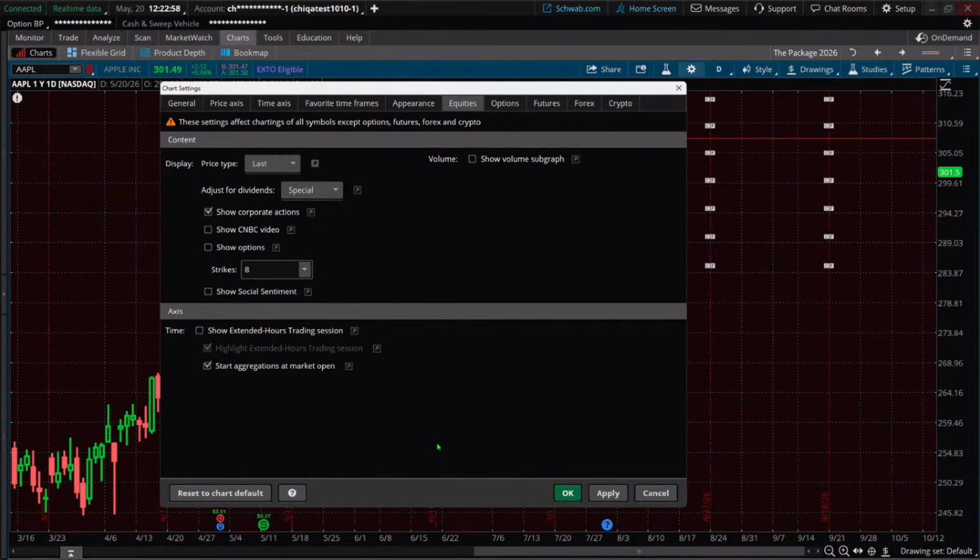Okay. After hours trading, where it says here, show extended hours trading session. If you select this, I'm going to show you what it will do for you. You can see the extended hour trading of stocks in pre-market and post-market. So let's take Apple here. We've selected that. I'm going to say apply.